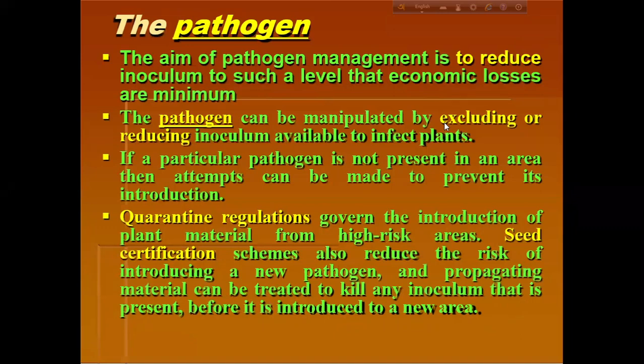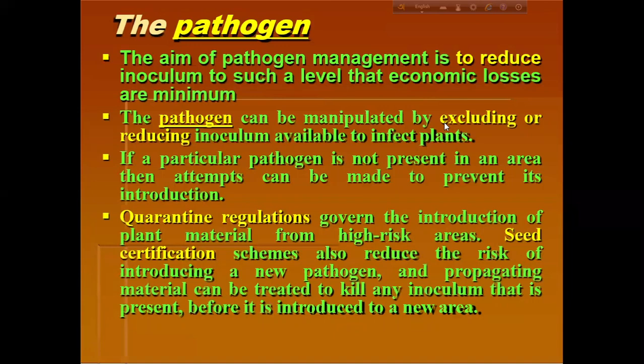And how can we control the pathogen? Can we not convert virulent pathogens to avirulent pathogens? So what we can do, we can exclude the pathogen, or we can reduce the amount of inoculum in the infected plant part or in the infected areas.